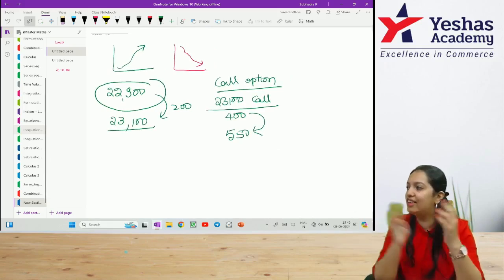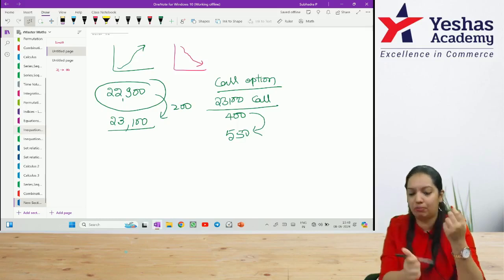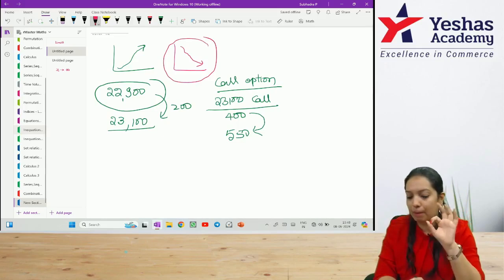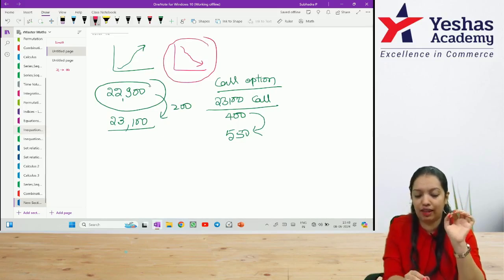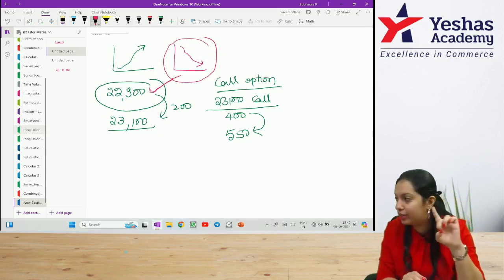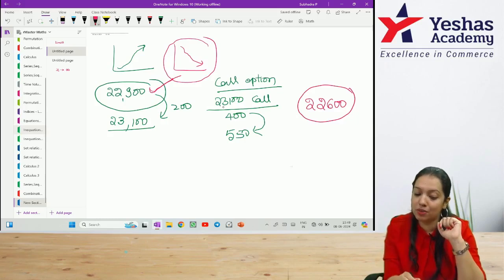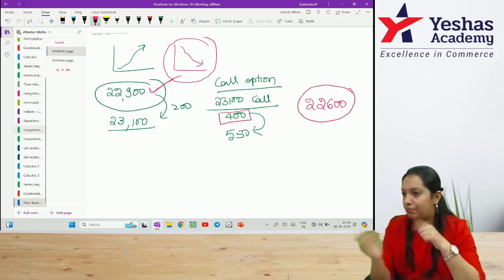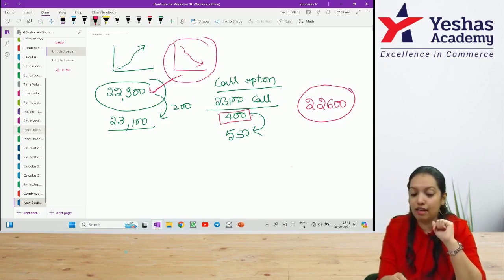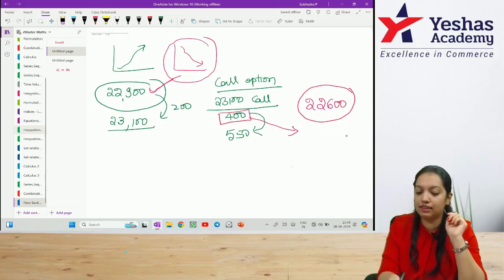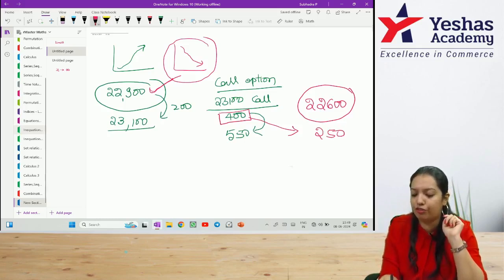If it doesn't happen in this way, let's assume that some other major event happens, like the Russia-Ukraine war or the Israel war, some other event happens, making the stock market fall down. Maximum that I am expecting right now, this is the current rate, 22,900. The market can fall down to 22,600, which means though I have already purchased for 400, it can fall up to 300 rupees. 100 rupees is my loss. Or let's assume it can fall up to 250 rupees.